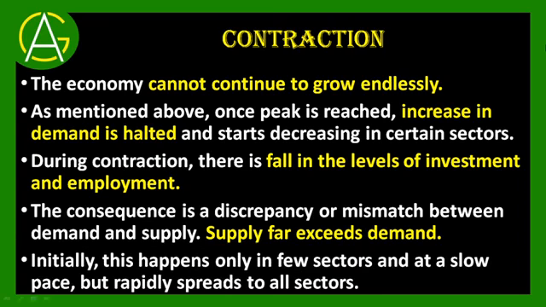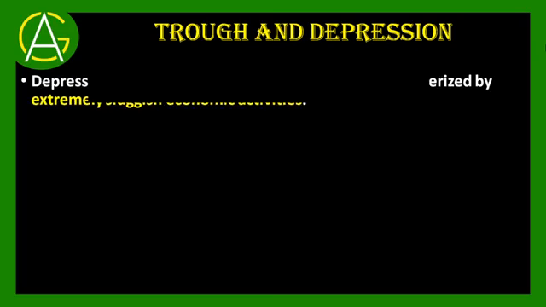Initially, this happens only in a few sectors and at a slow pace, but rapidly it will spread to all the sectors. So, in all the sectors, supply will be more, but the people will not demand the products. As a result, the demand will be less. And then the extreme point of this contraction is known as trough or depression. When the contraction reaches its extreme point, it becomes the trough, or we can say it is depression.